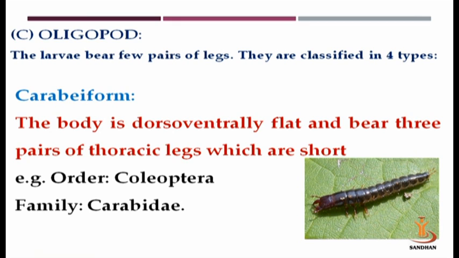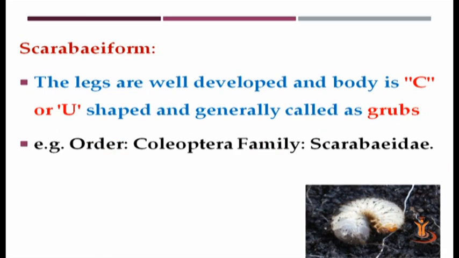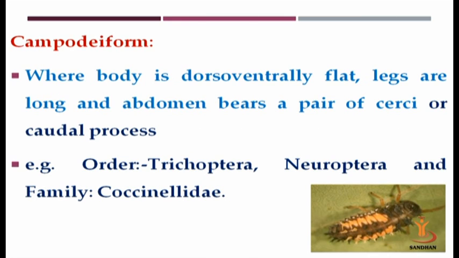The third category is oligopod larva. The larvae bear few pairs of legs. They are classified into 4 types: carabiform, scarabiform, campodiform and elateriform. In carabiform larva, the body is dorsoventrally flat and bears 3 pairs of thoracic legs which are short. For example, order Coleoptera, family Carabidae. In scarabiform larva, the legs are well developed and the body is typically C-shaped or U-shaped and generally called a grub. For example, family Scarabaeidae, order Coleoptera.